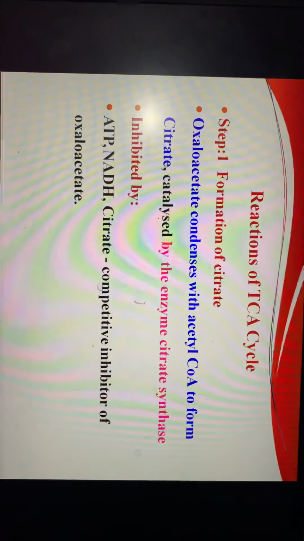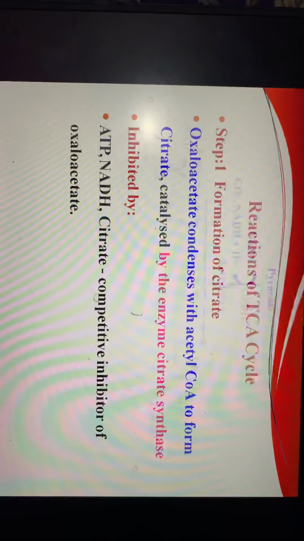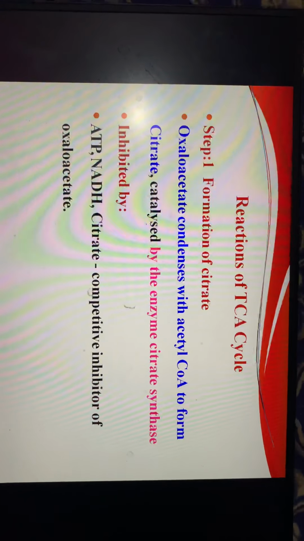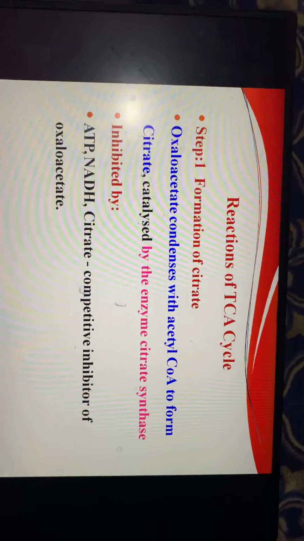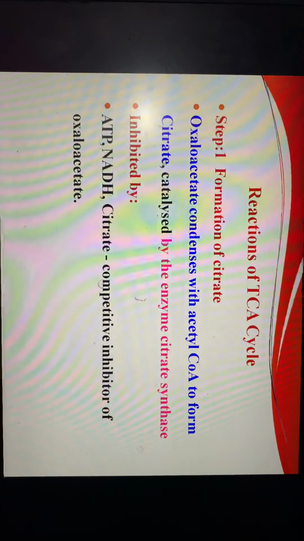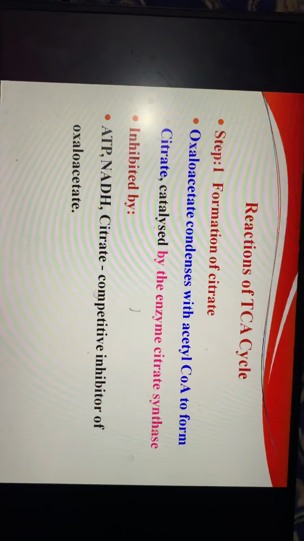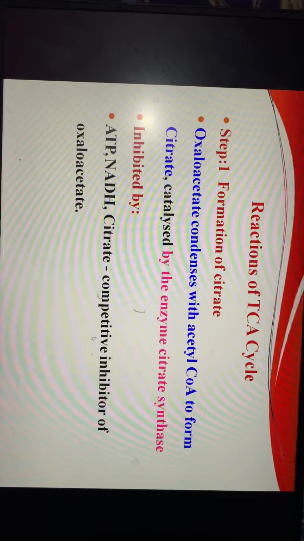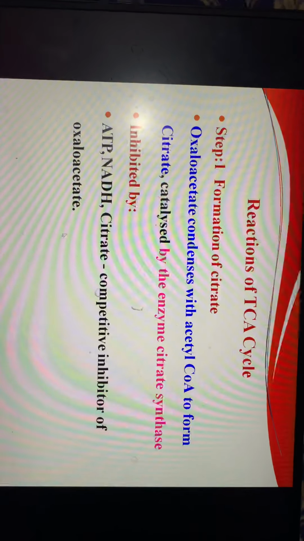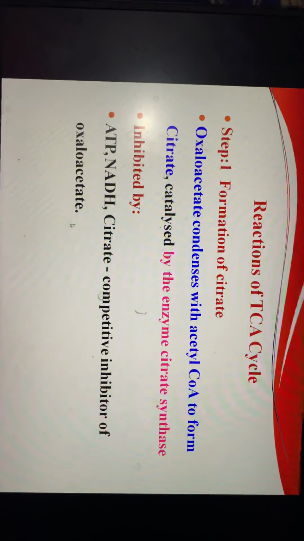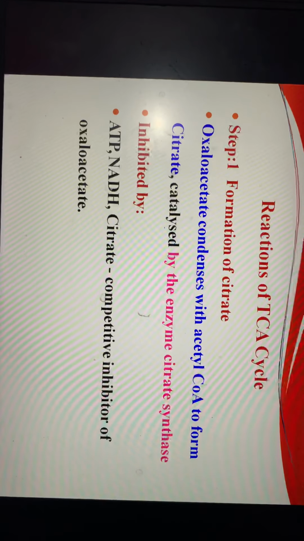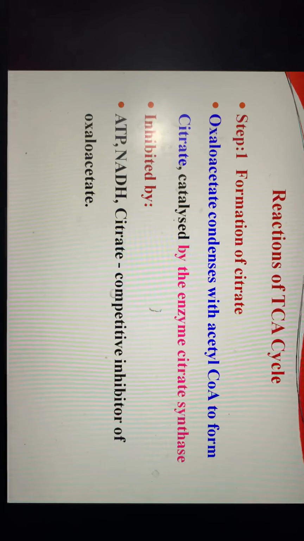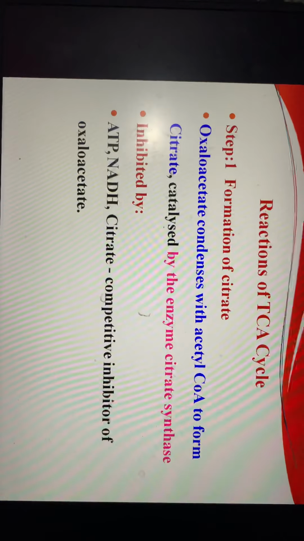Step 1 is the formation of citrate. Which citrate? Actually this one. Oxaloacetate condenses with acetyl coenzyme A to form citrate, catalyzed by the enzyme citrate synthase. This reaction is inhibited by ATP, NADH, and citrate, which are competitive inhibitors for oxaloacetate.